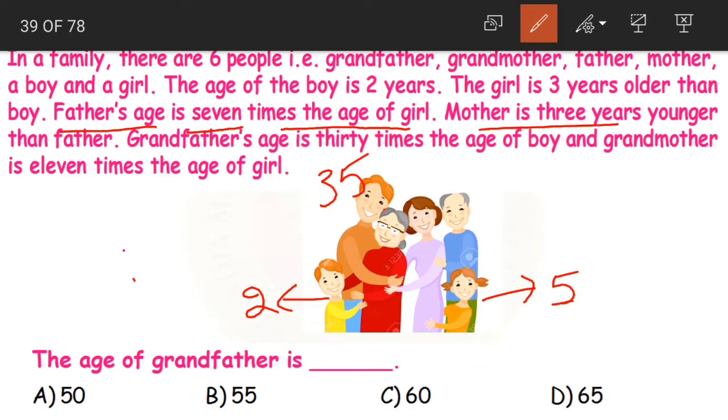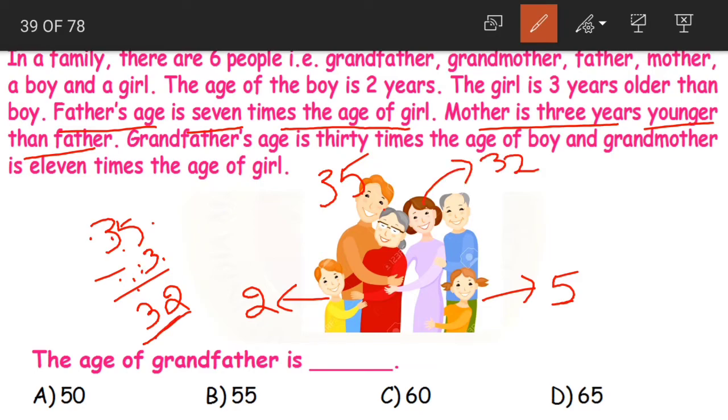Next, mother is 3 years younger than father. 3 years younger. That means we need to subtract 3. Yes or no? Yes. So 5 minus 3, 2. 3 minus 0, 3 minus nothing here, so 3 only. So what is this? 32 is the age of the mother. Yes, mother is 3 years younger than the father. So father is 35 years old, mother is 32 years old.